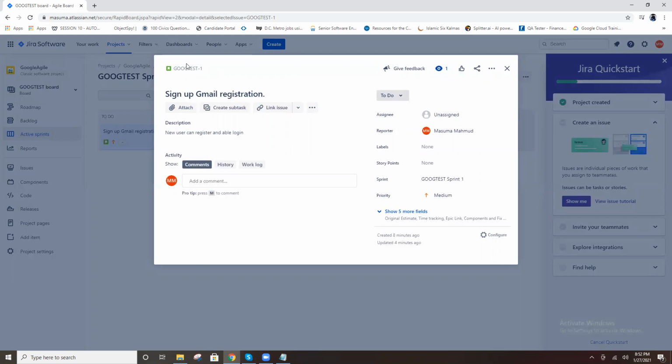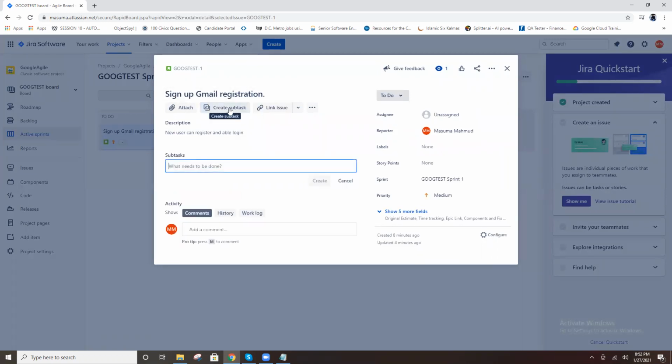This is your user story, right? Under that user story, you create a subtask. That is also a task, one type of task. So what is the subtask?